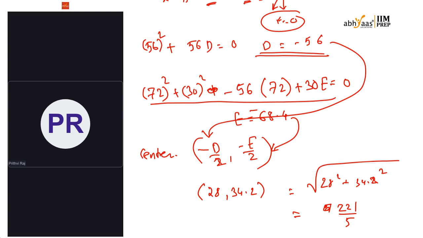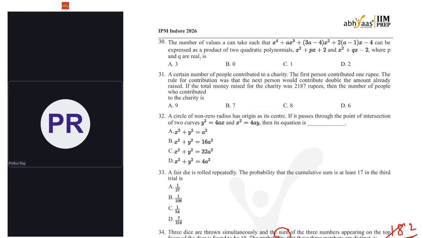Since it's in decimal, you can convert 34.2 as 342 by 10, something like that. Because of the calculation, it could be lengthier and it will go wrong easily, so I'll take this as a tougher one. But solving, we have already had questions.